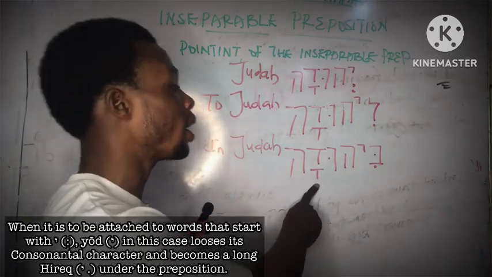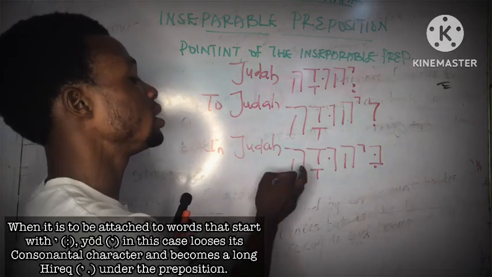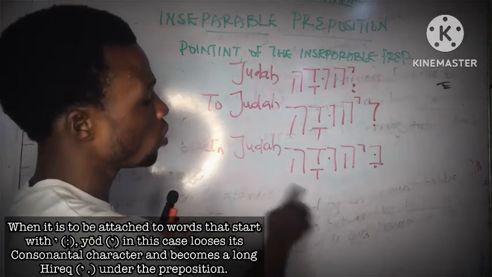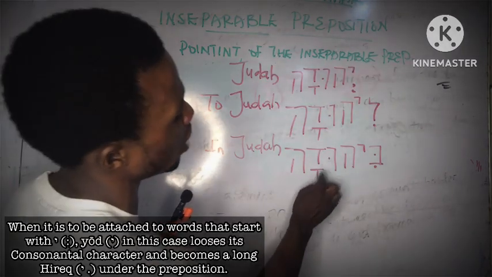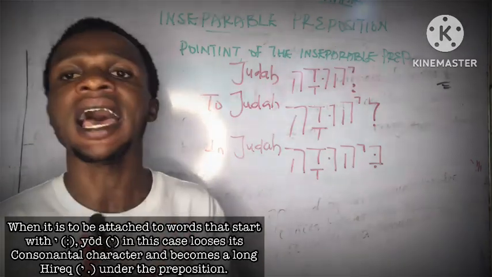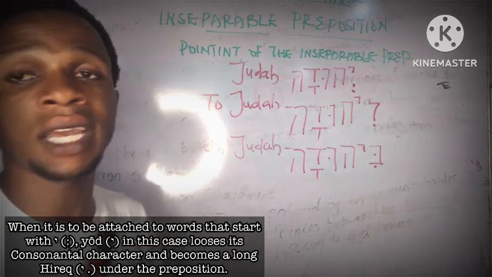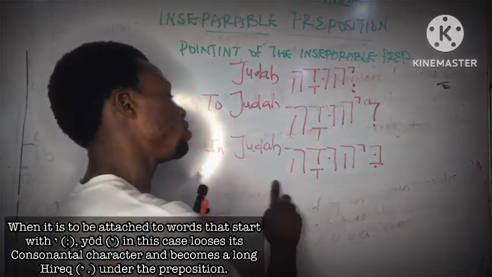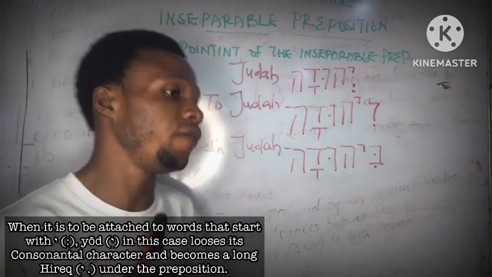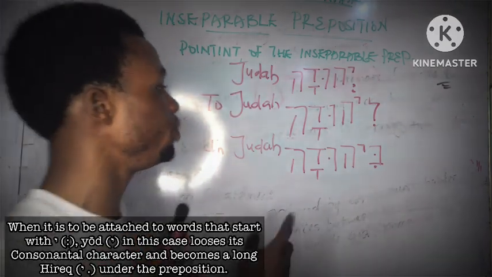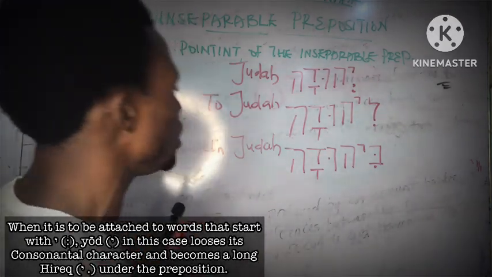This is long a. I told you in one of my videos when I was explaining the vowels that whenever qamets and hey appear at the end of a word, it is working as a very long a vowel. So that is Biyehuda, that is in Judah.